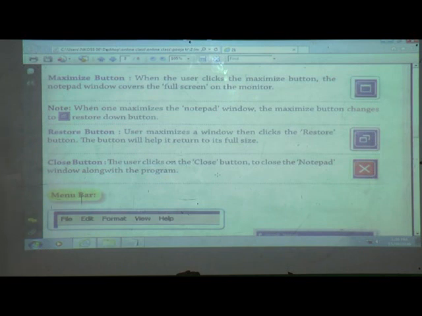Yes, the title bar displays the name of the file. If we have not given a name to that file, then it displays Untitled. Got it? Now we will see our next component, the menu bar.